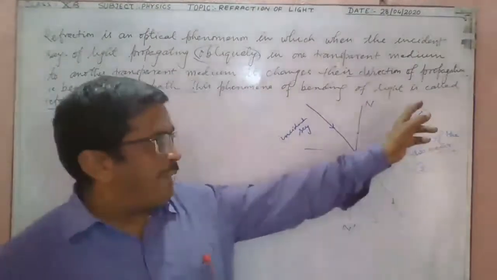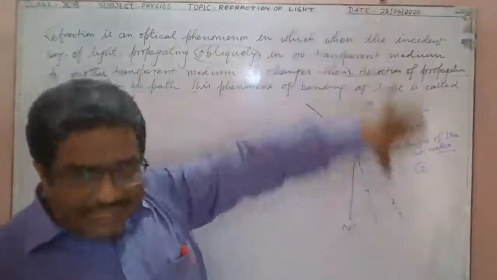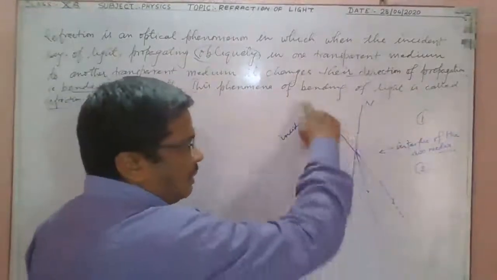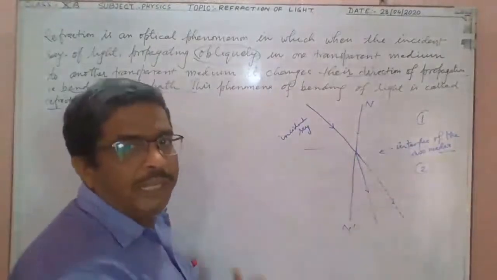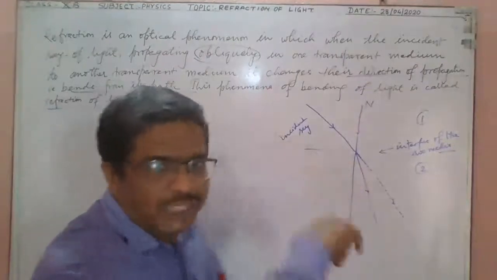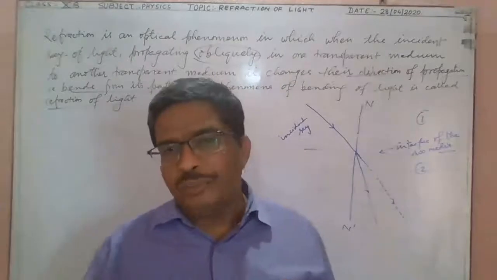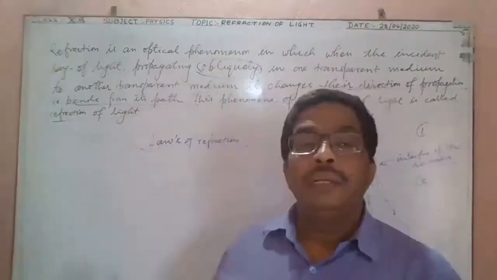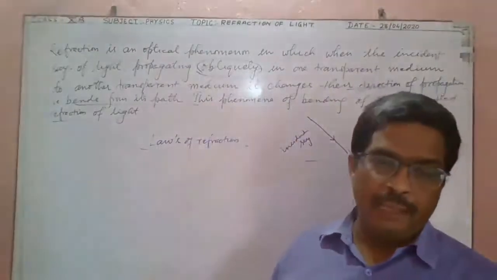In this case, medium 1 and medium 2 both are optical media, both are transparent media. But when the light comes from medium 1 to medium 2, since the nature of the medium changes, due to that the speed of light also changes, and the change in the speed of light is one of the causes of the refraction of light. Right. Now I want to discuss the laws of refraction.